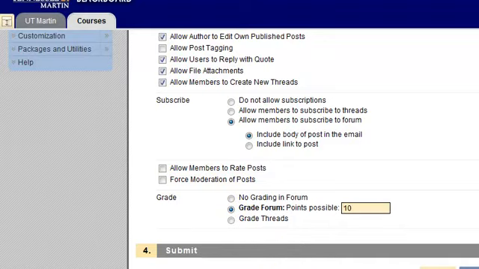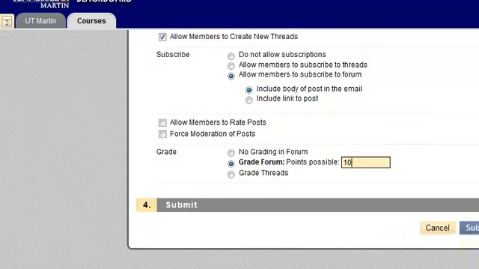I will allow this one to have a possible 10 points. I've added all my options, and I'm done. So now I'm going to click the Submit button.